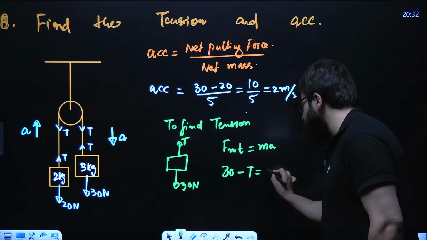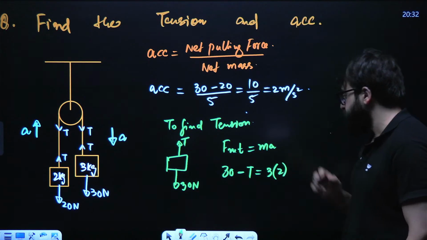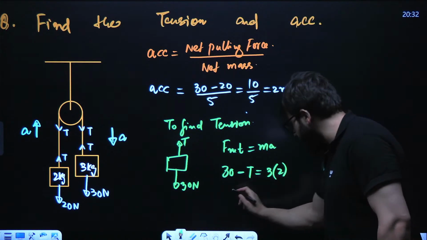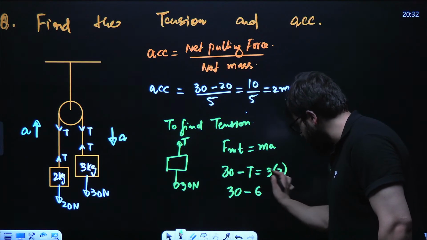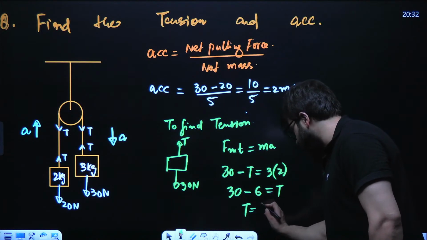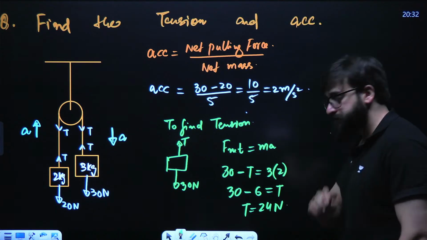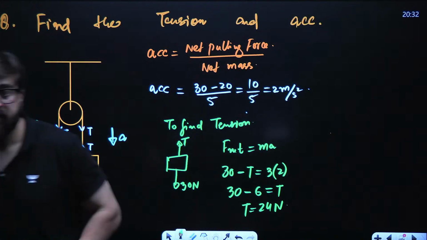Mass is 3, acceleration is 2. Take it over there. So this will be 30 minus 3 into 2, which is 6, is equal to T. So T will come out to be 24 Newton. Is that clear?